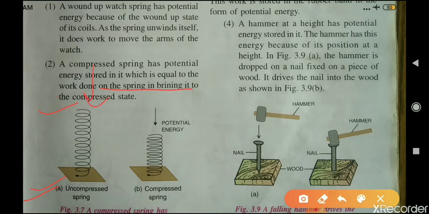When work is done on this uncompressed spring, it gets compressed, and now this compressed spring possesses potential energy because of the work done on it to bring it to this compressed position. So the compressed spring has potential energy stored in it which is equal to the work done on the spring in bringing it to the compressed state.